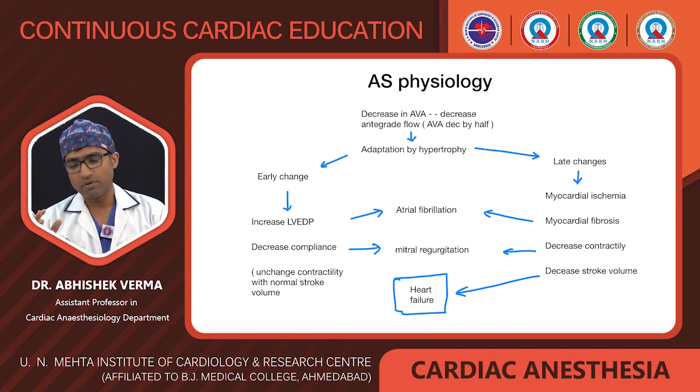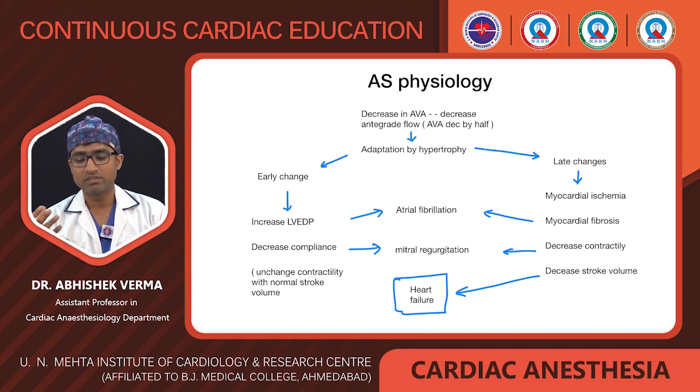One thing I would like to tell over here: if LV contractility is impaired, or if there is a progressive increase in the obstruction of the aortic valve beyond what the hypertrophy of the LV can compensate, so the compensation is exhausted, the end systolic volume will rise.